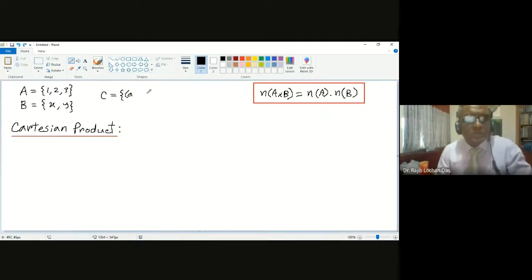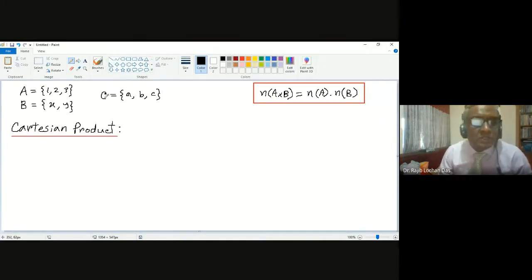So this first bracket is not necessary. This is another set. Capital C is the set name and small c is a member in that set. So these are not the same thing.